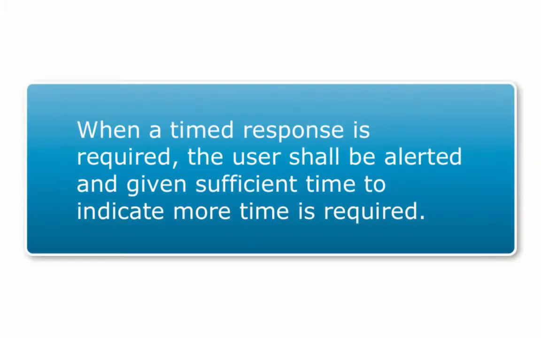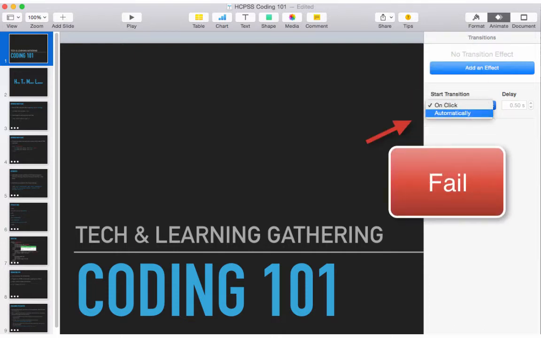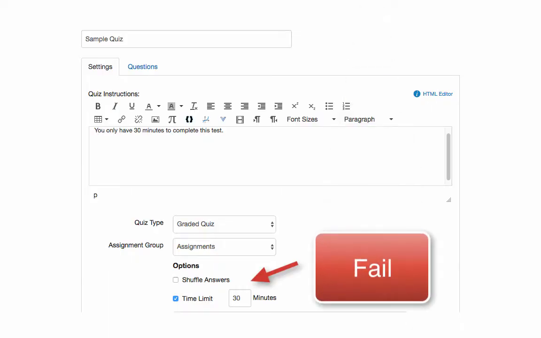The last standard is about timing. In order to pass this criteria, the user must have control of the timing. So providing a PowerPoint that plays or moves automatically would not be accessible, or creating a quiz in Canvas with a time limit would also not be accessible.